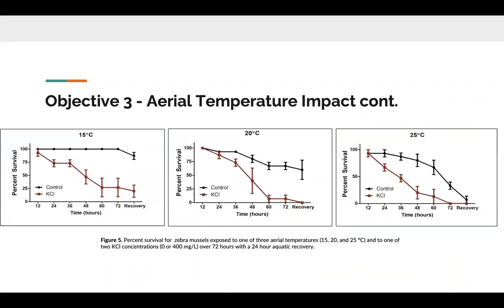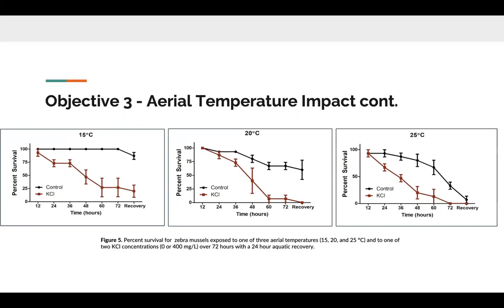And so here are the results from this third objective. As you can see, in all three aerial temperatures, mussels exposed to that lethal concentration of potassium chloride experienced a faster mortality compared to mussels that weren't exposed to potassium chloride.